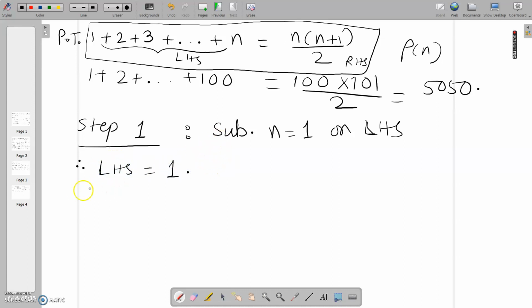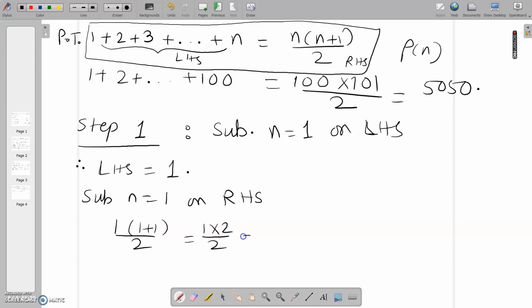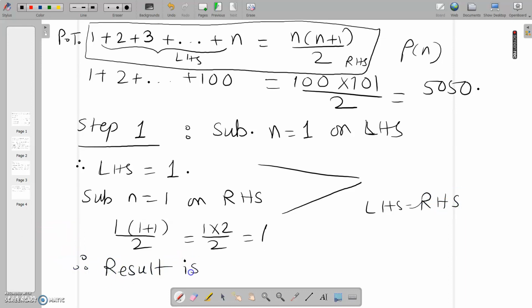Now substitute n equal to 1 on RHS. So I have 1 into bracket 1 plus 1 by 2, that is 1 into 2 by 2, that is 1. So if you see, LHS is equal to RHS. Therefore, I will say the result is true for n equal to 1. So we have done the first step.